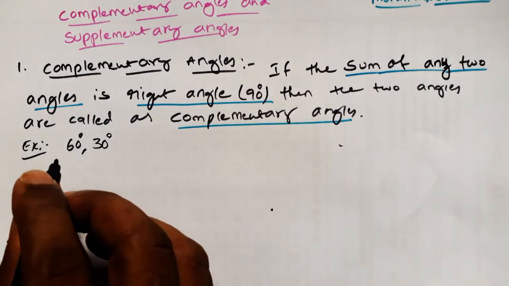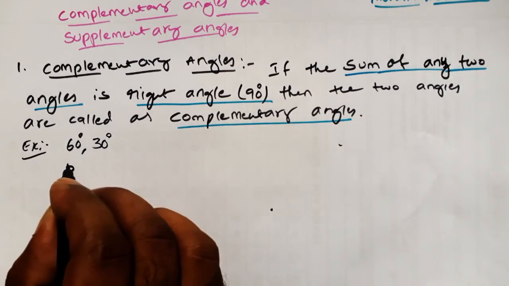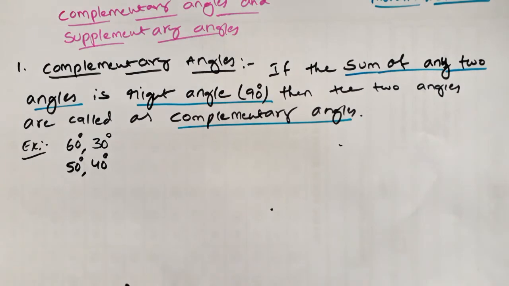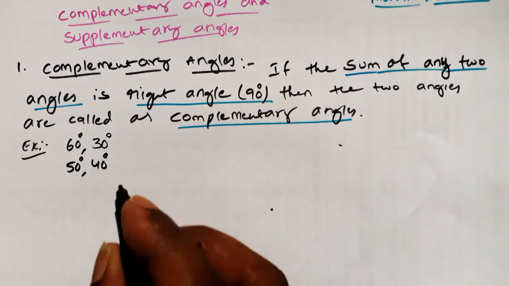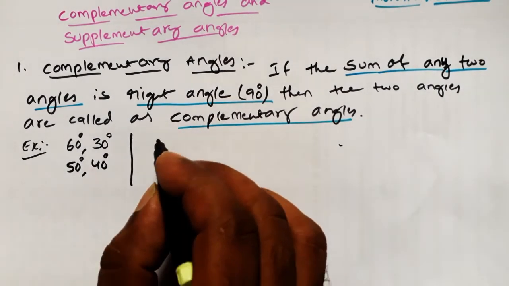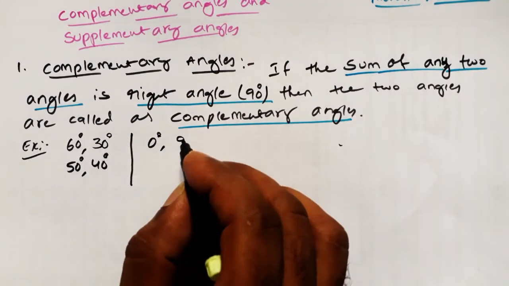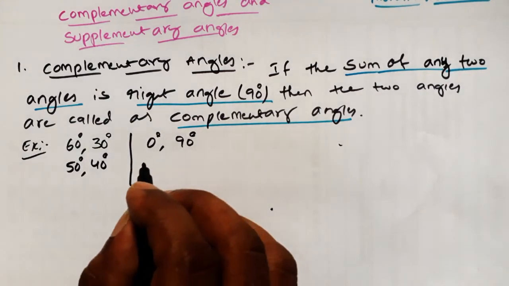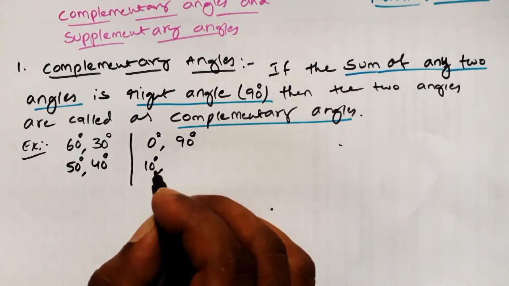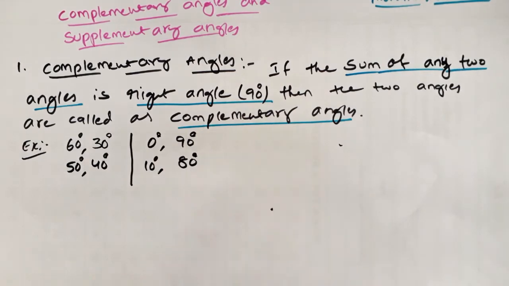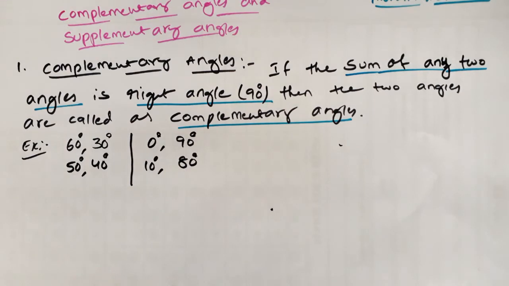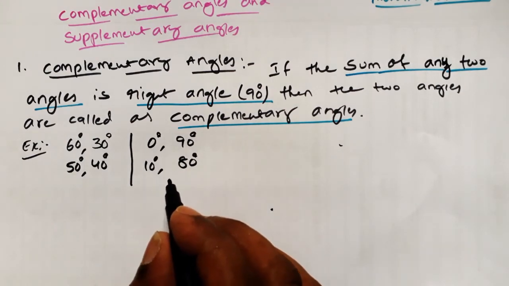Next one. 50 degrees, 40 degrees. These both are also called as complementary angles. And also we can take 0 degrees, 90 degrees. These both angles are also called as complementary angles. 10 degrees, 80 degrees. These both are also called as complementary angles. Why? Because the sum of both gives 90.